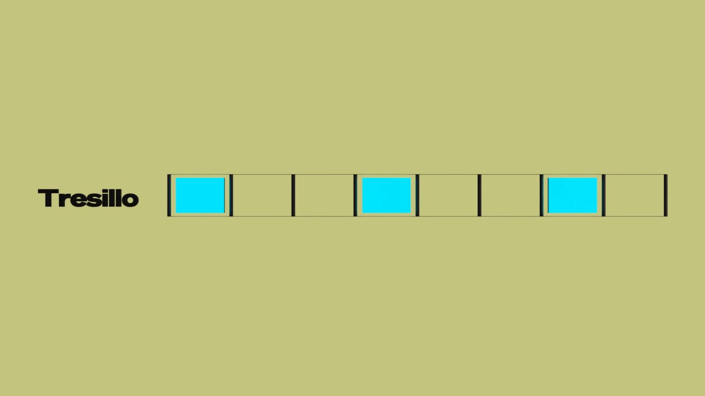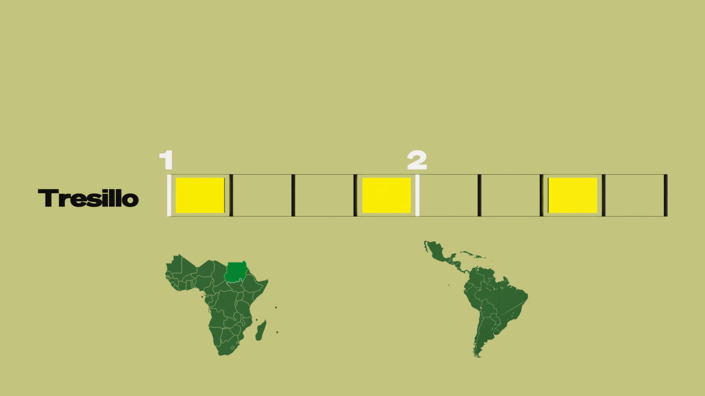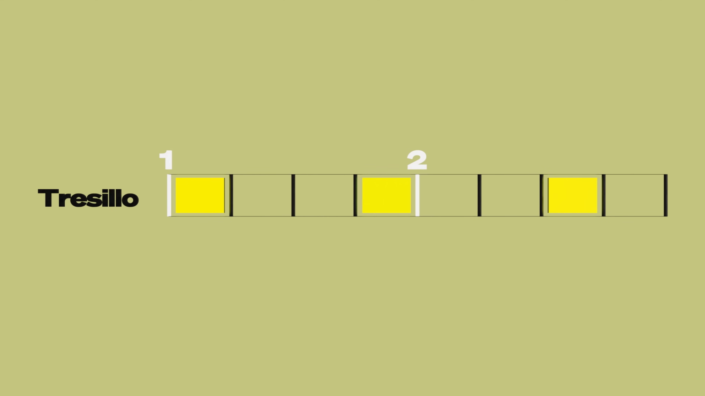First is a rhythm known as tresillo. This is the most fundamental rhythmic pattern in sub-Saharan African music as well as Latin American music. The term tresillo translates to triplet in Spanish, but it's important to note that even though there's 3 notes in the pattern, it's a duple-based pattern, meaning we divide the beat by even numbers.